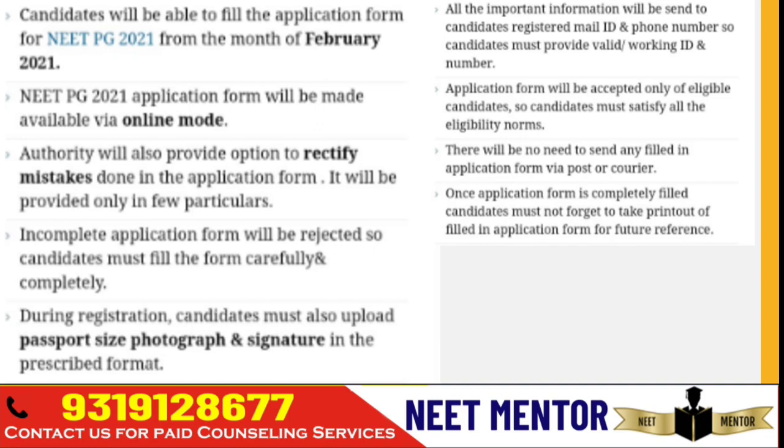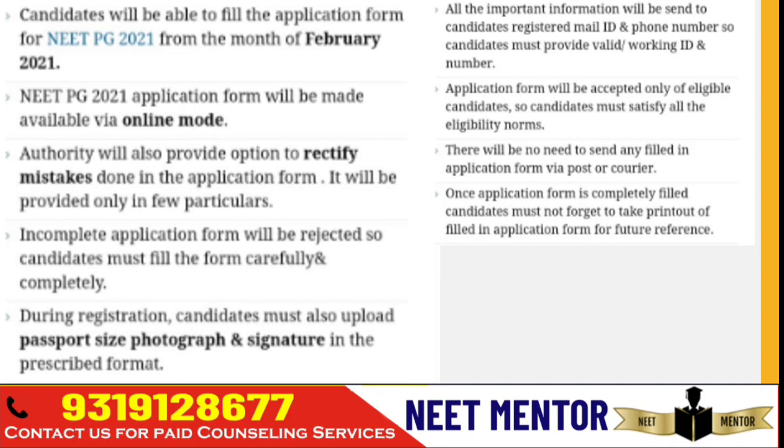Once you do the filling, all information will be sent to your email ID and phone number. So the phone number and email ID, whichever you give in the application form while filling it, should be active, and please give only a phone number which is personal to you.